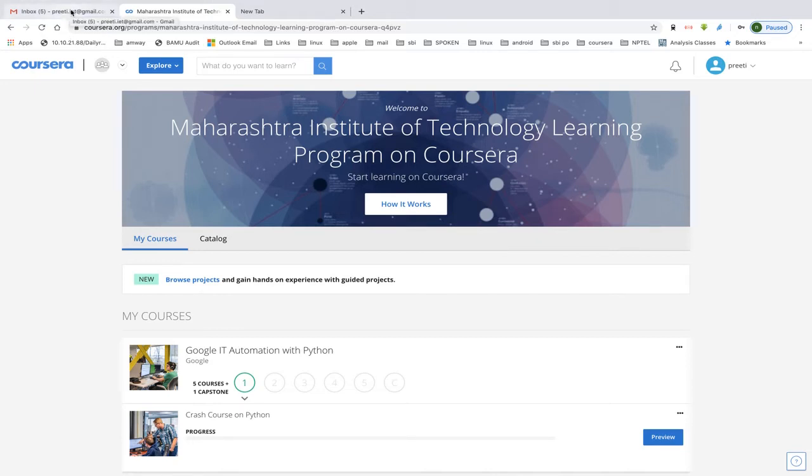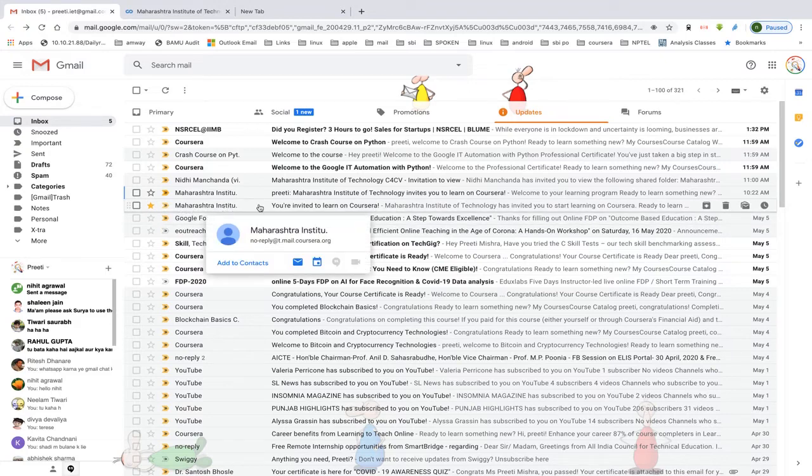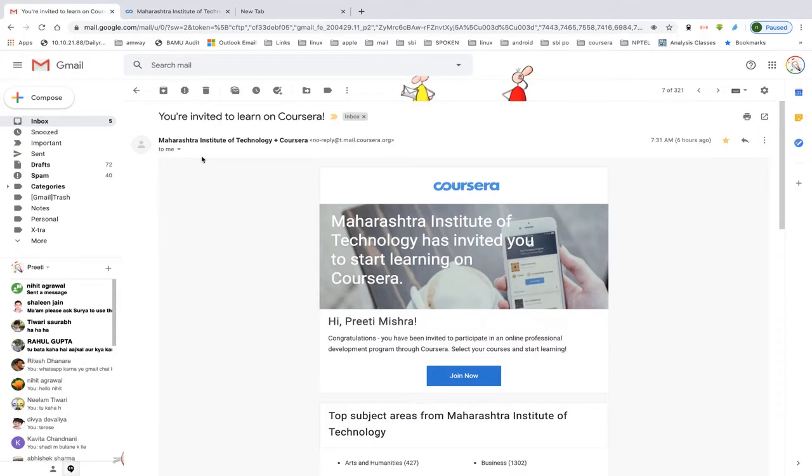to your linked account. Like in my case, my linked account is the Gmail account. So today morning you have received an email from Maharashtra Institute of Technology. So the email will look like this. I'll just open this email. Maharashtra Institute of Technology has invited you to start learning of Coursera. Because they have migrated our account to a new college account, that is why it is inviting us again. So you just have to click on join now. So you just click on join now.